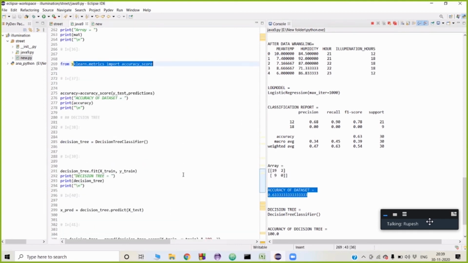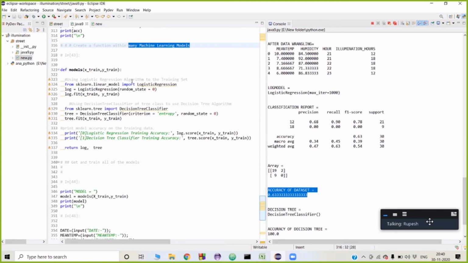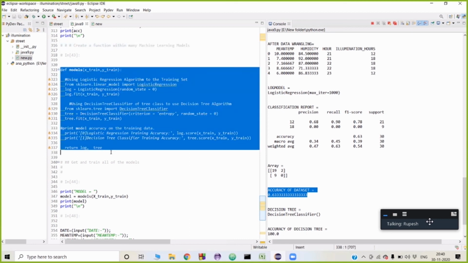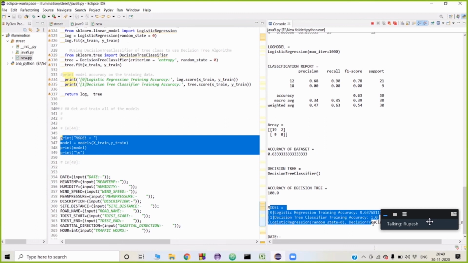Our next step is the decision tree. In this section, we are calculating and predicting with the decision tree. Next step is many ML models. In this section, we will use a function to train the data set and print the accuracy. Now our next step is to get and train all models, where we pass x_train and y_train. We get two models: logistic regression, where accuracy is 0.63, and decision tree, where accuracy is 1.0.